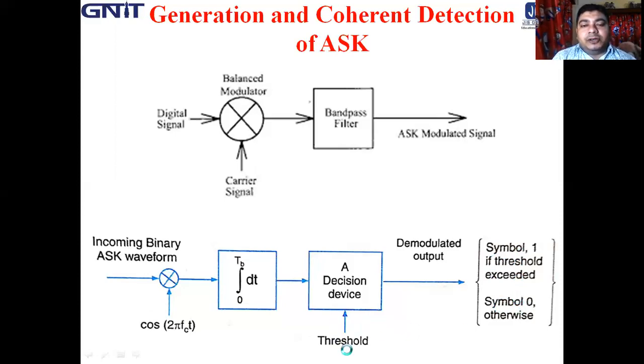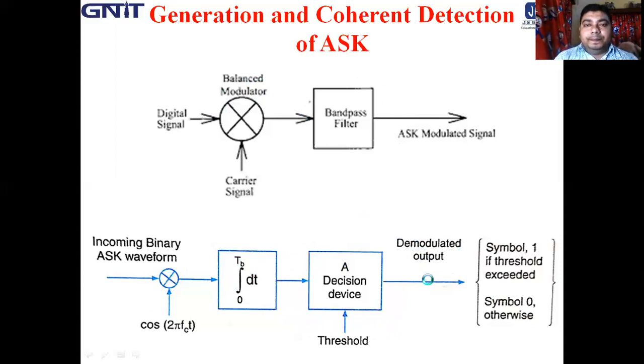So a threshold is applied at the decision device, and the decision is taken in favor of symbol 1 if the threshold is exceeded, and if not exceeded, then the decision is taken in favor of symbol 0. So this is how we can generate and coherently detect the ASK waveform.